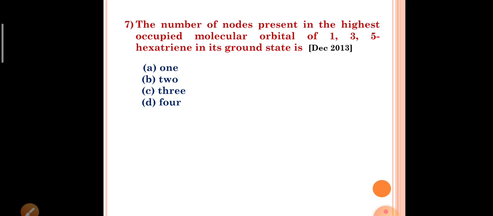The number of nodes present in the highest occupied molecular orbital is, if we draw the energy level diagrams for psi 1, psi 2, psi 3 in the bonding molecular orbital, in the anti-bonding molecular orbital psi 4, psi 5, psi 6,